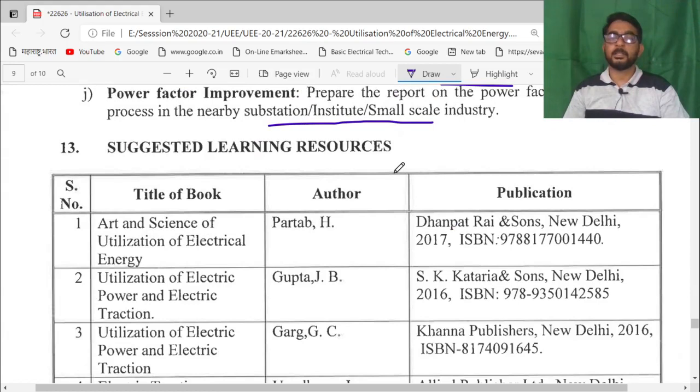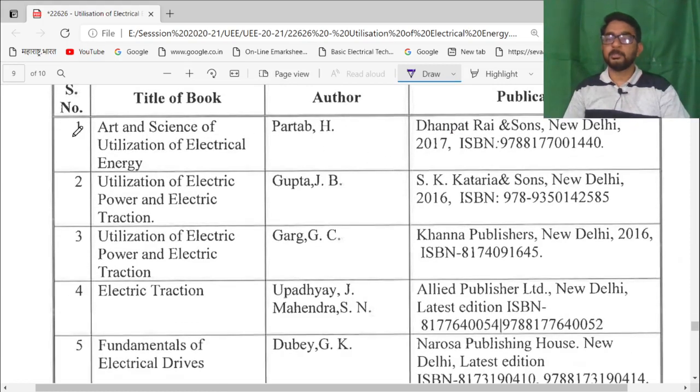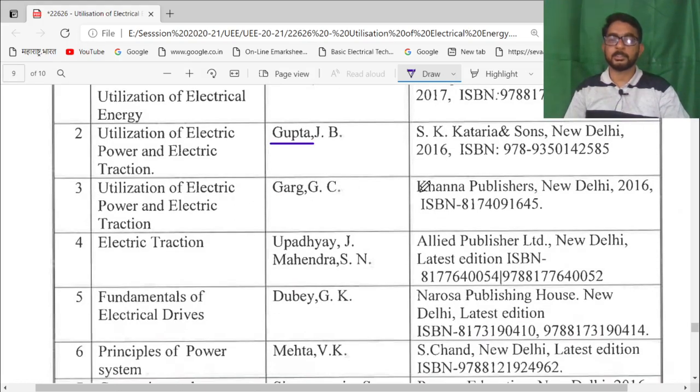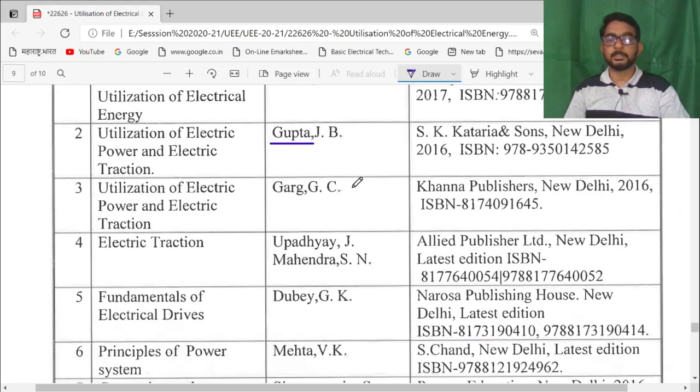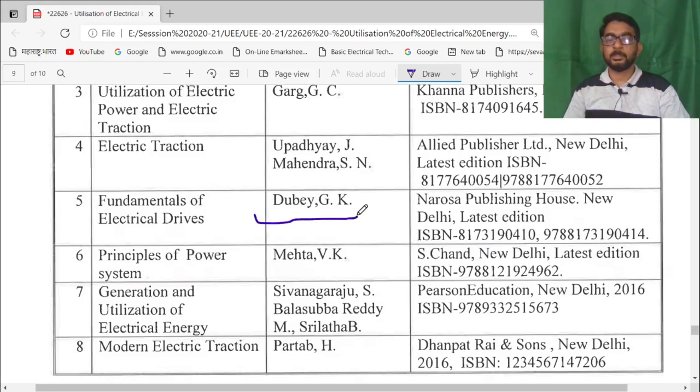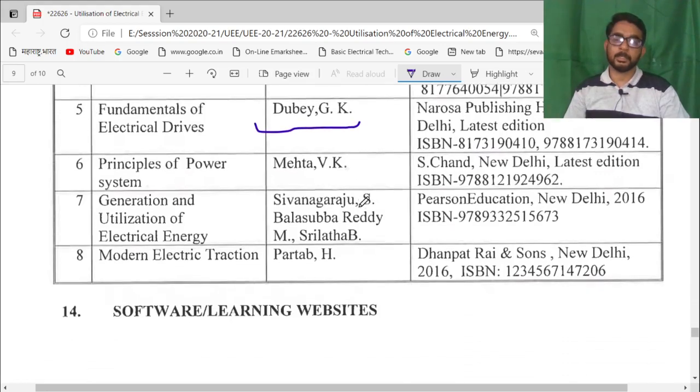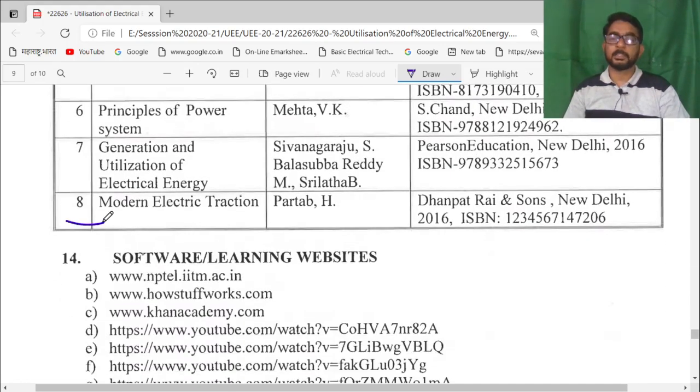Then suggested learning resources. This is the most important book, that is H. Pratap, Art and Science of Utilization of Electrical Energy, and J.B. Gupta, that is Utilization of Electrical Power and Electrical Traction System. So by these books, a student can get some details. This book by G.K. Dubey, it is for unit number 3, that is Fundamentals of Electrical Drive, and Modern Electric Traction can be studied for this electric traction system.